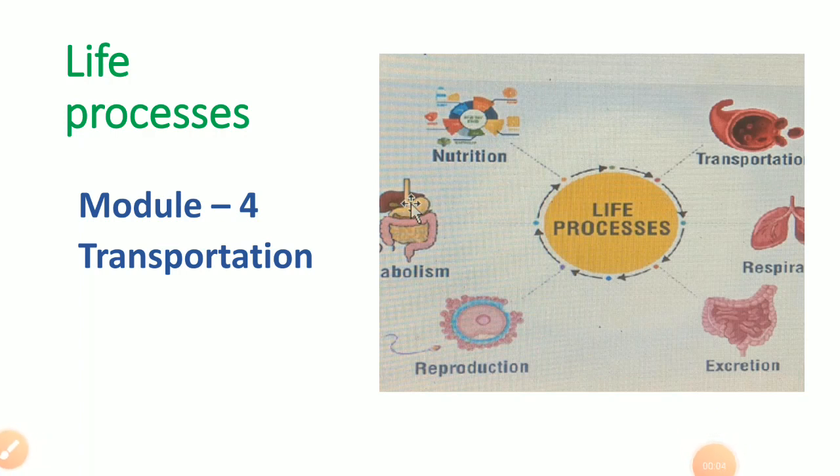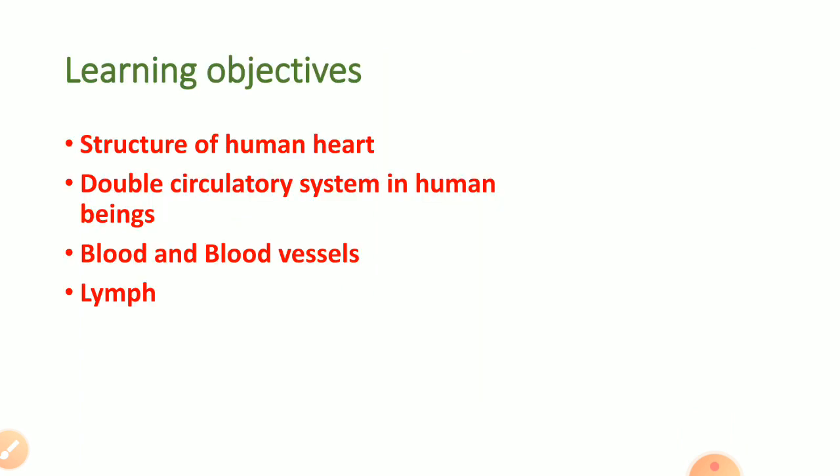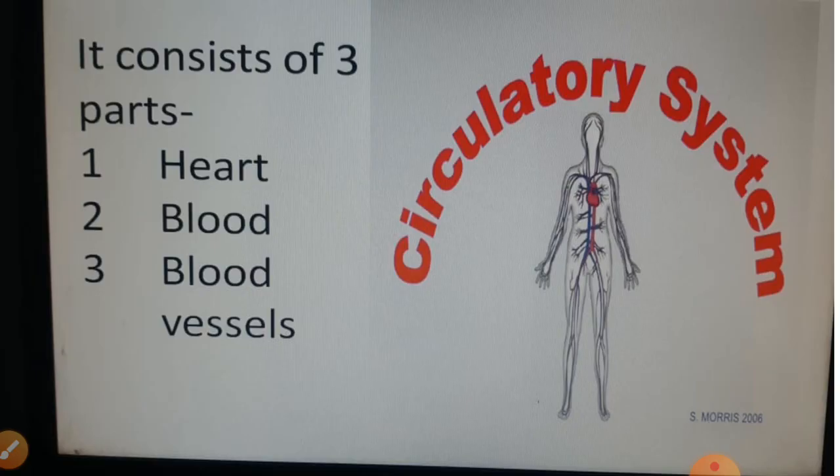In my last module, I had discussed the respiratory system. In this module, I am going to discuss the transportation system in human beings. So the learning objectives are, by this module, you will be able to know about the structure of human heart, double circulatory system in human beings, blood and blood vessels, and about lymph. So let's start the circulatory system.